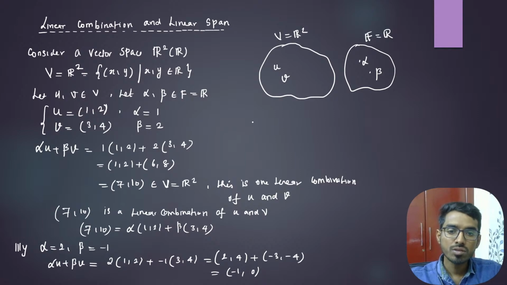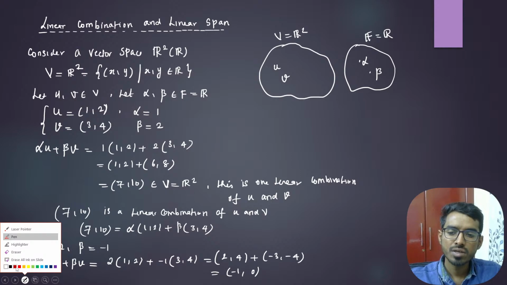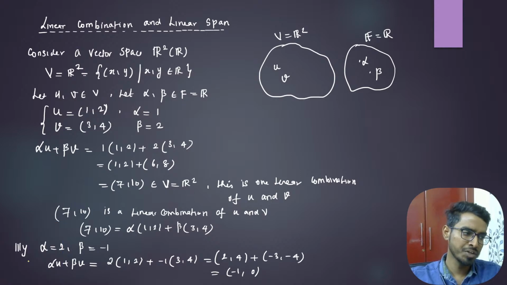If I vary alpha and beta, there are infinitely many linear combinations of u and v. It is obvious, because alpha and beta belong to the real numbers, which are infinite. Now let us take V to be the same example R2, and let us take S to be a subset of V.